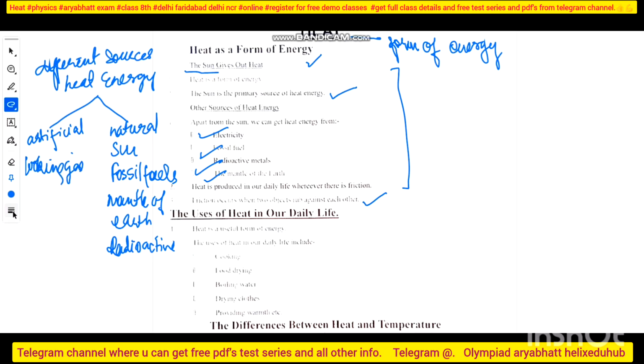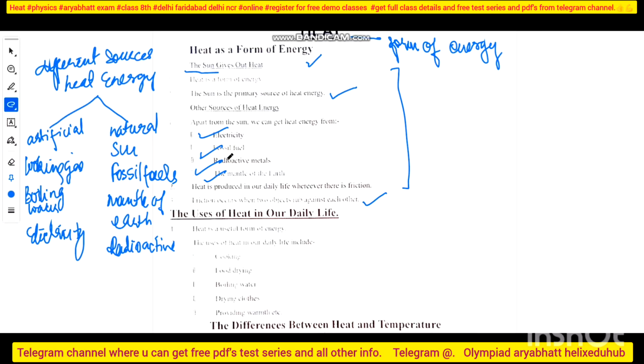Cooking gas, boiling water, then electricity. So these are the artificial examples, and these are the natural examples of heat energy sources.